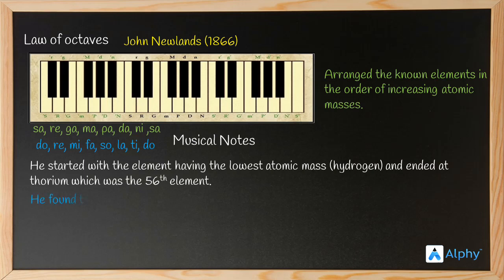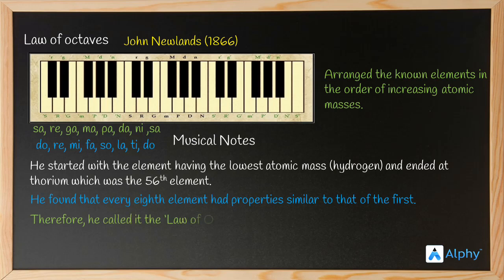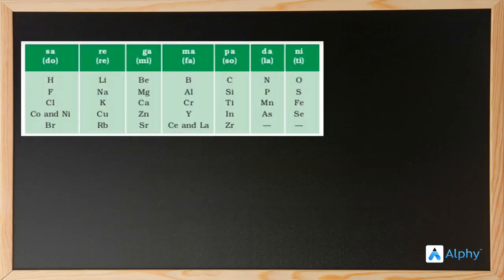Now, moving on, he found that every eighth element had properties similar to that of the first, just like the musical note. So he named it the law of octaves, which is also known as Newlands' law of octaves. Now, this is a model prepared by him.